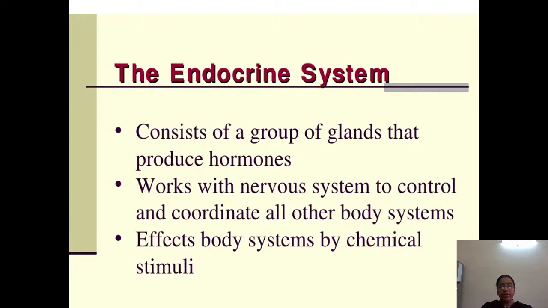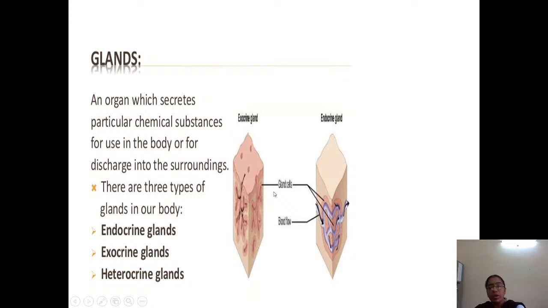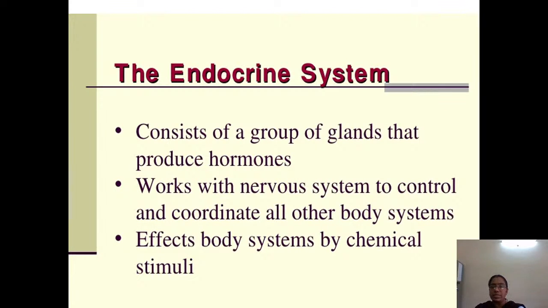When you see the endocrine system, it consists of a group of glands that produce hormones. The endocrine system is that system which produces hormones. One more most important thing here is that the endocrine system works with the nervous system, which means it coordinates with the nervous system to control all other body systems. It might be GIT, the reproductive system, the respiratory system, or any other system.